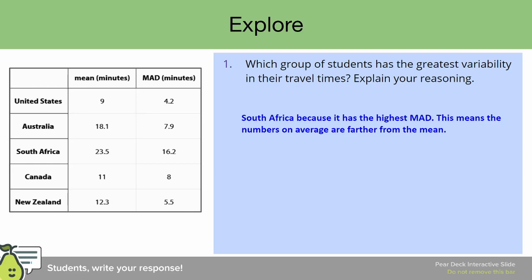All right, welcome back. Let's read this together. This student said South Africa because it has the highest MAD. This means the numbers on average are farther from the mean. If you said this student's response is correct, then you are correct.